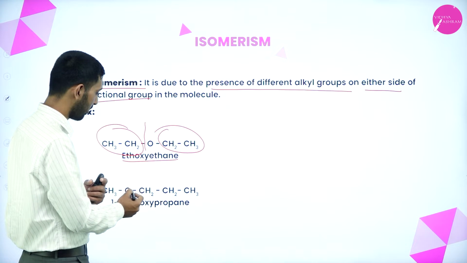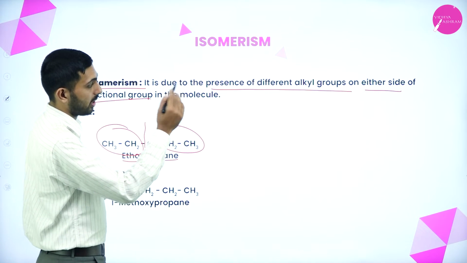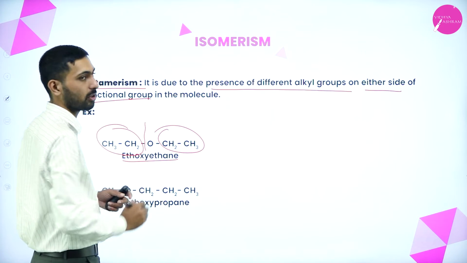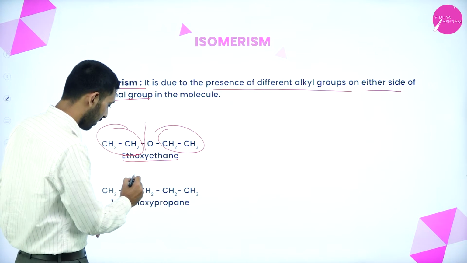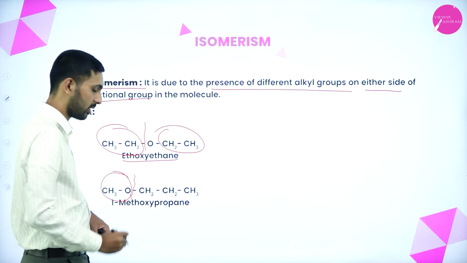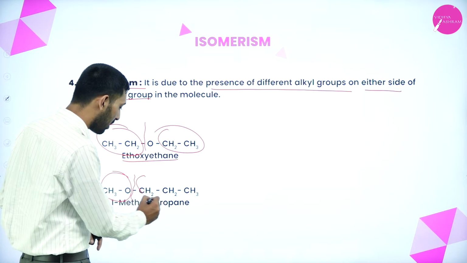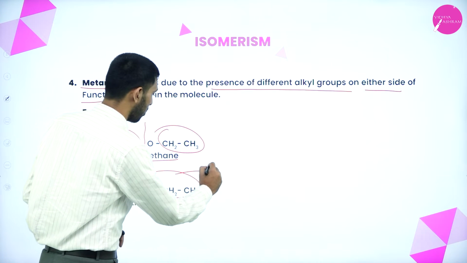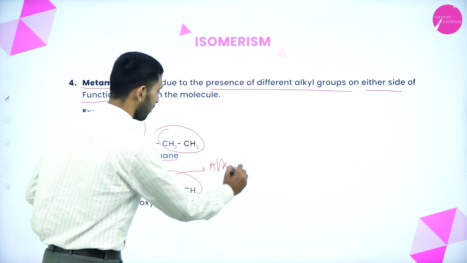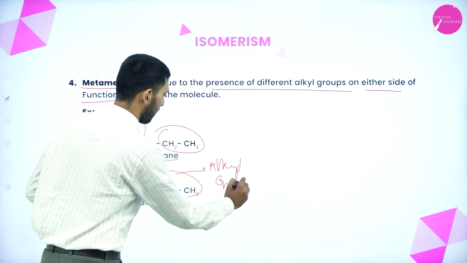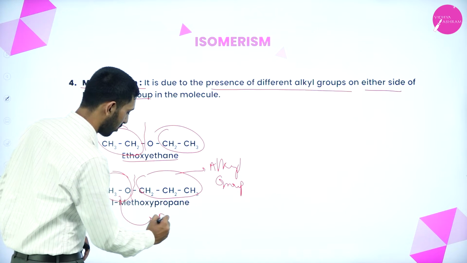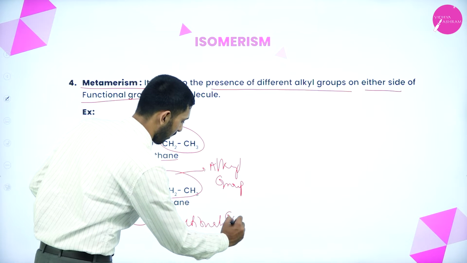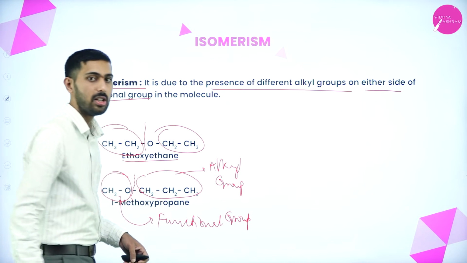Now here you see what we have done. We have just put different alkyl groups on either side of the functional group. Which is the functional group here? OCH3 is the functional group. Which is the alkyl group here? CH3CH2CH2 is the alkyl group, and this is the functional group.